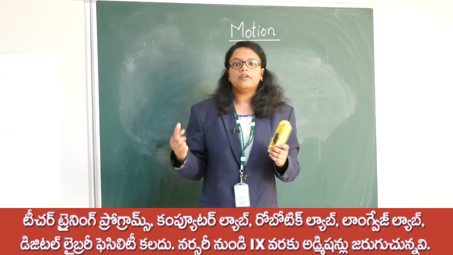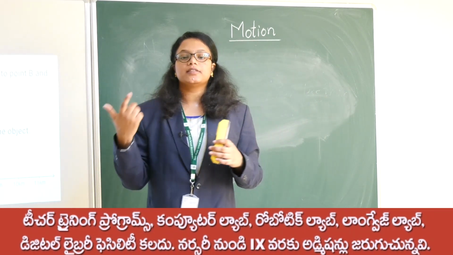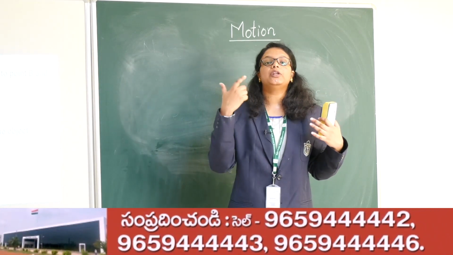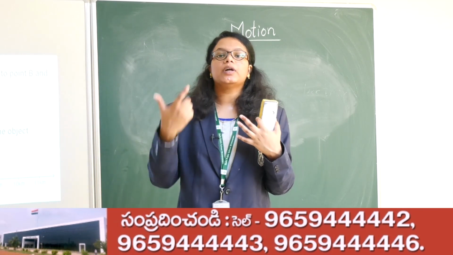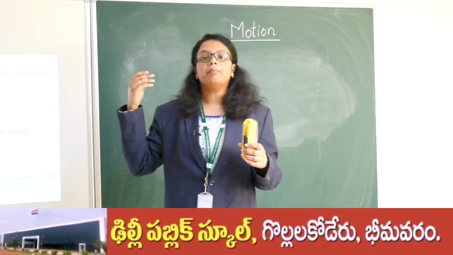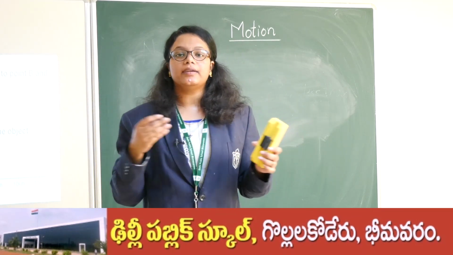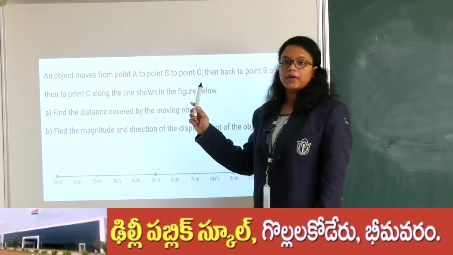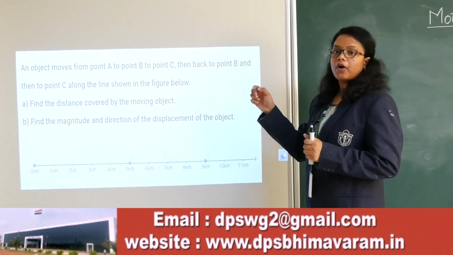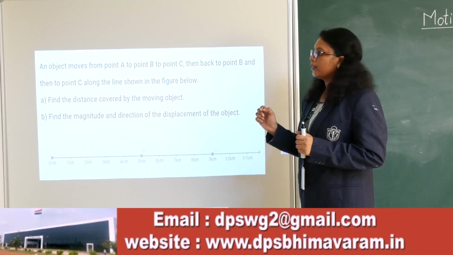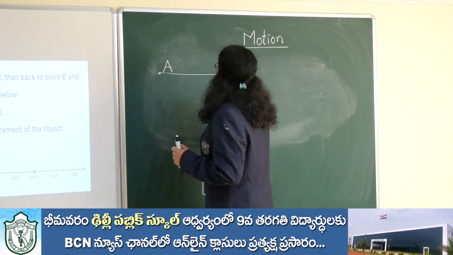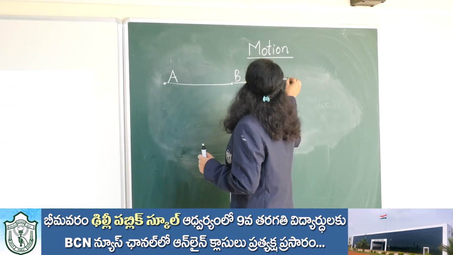Till now we have observed what distance and displacement are, but the important point in physics is that we should be able to apply that particular case in our daily life. So now we are going to focus on some problems based on distance and displacement. See, the first question is: an object moves from point A to point B and to point C. I will draw point A, then point B, and then point C.